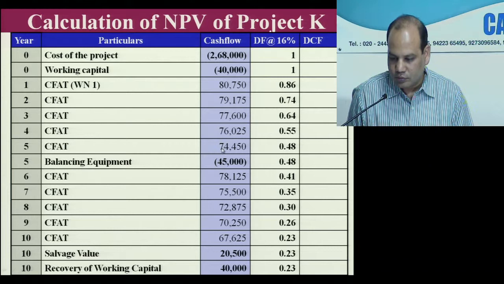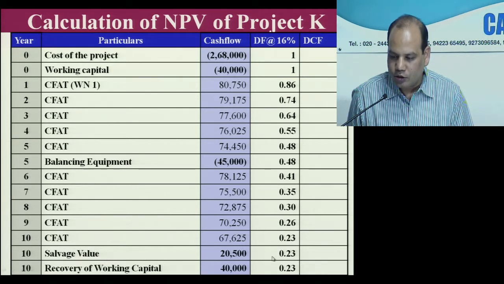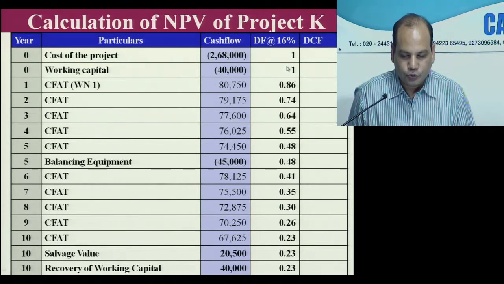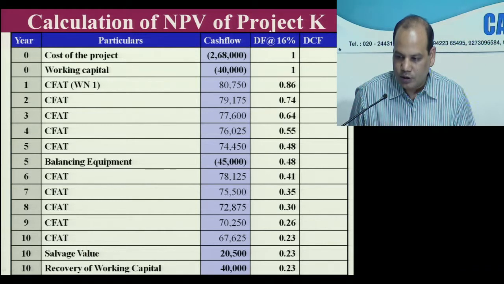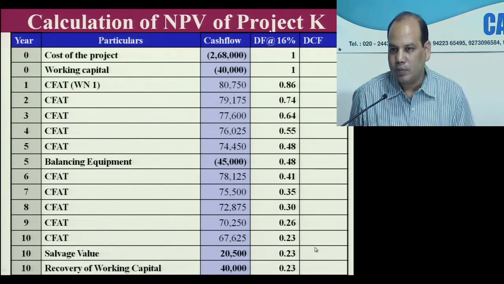Don't copy from here. Whatever you have written the factors, multiply, and then you will add the last column. That will be your answer.